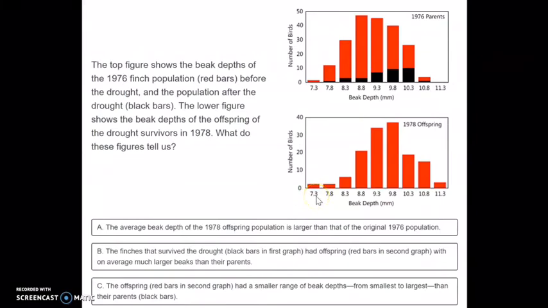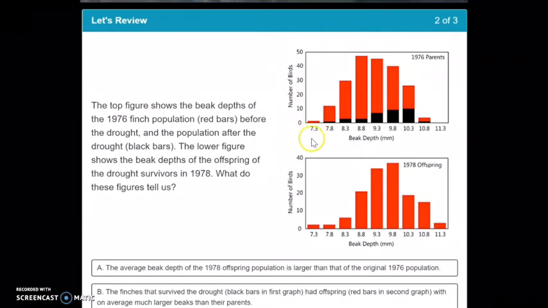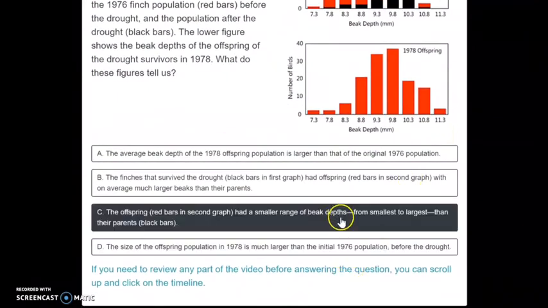Letter C says the offspring had a larger range than their parents for beak depths. So in the first one, the parents had a range from 7.3 to 10.8. The offspring had a range of 7.3 to 11.3. So that answer is not correct.